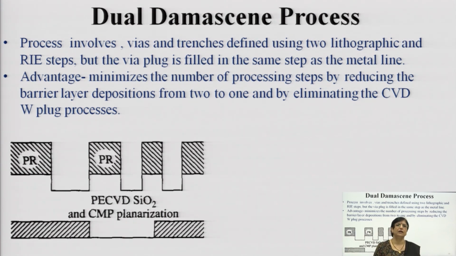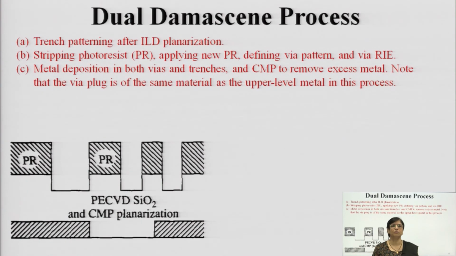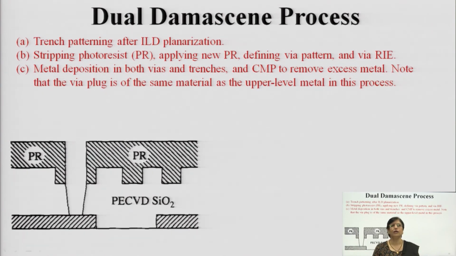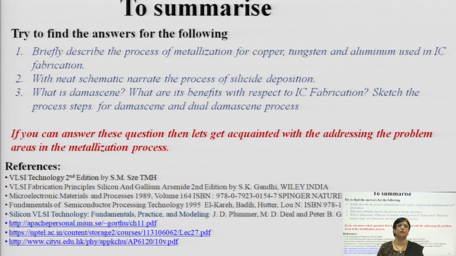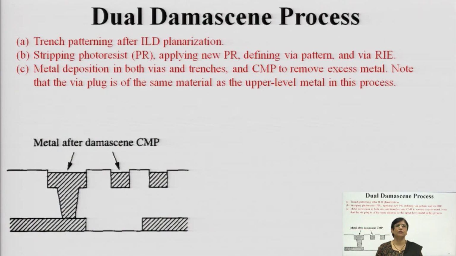The advantage is that it minimizes the number of processing steps, reducing the barrier layer deposition from 2 to 1 by eliminating the CVD of the W plug. So, you need not go for tungsten plugs. This is the process wherein you carry out the deposition, just like carving and then depositing the metal. You are carving first and depositing the metal. This is the Damascene process, it is called Damascene.